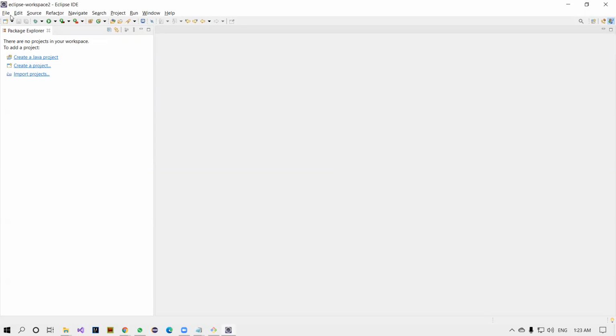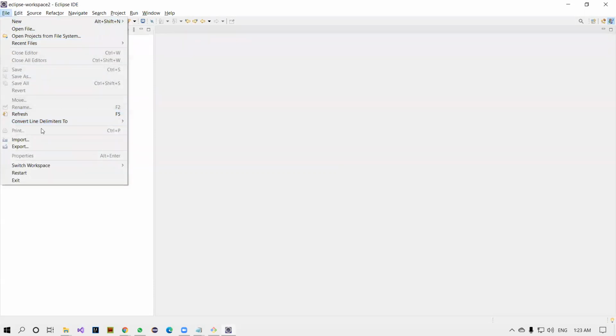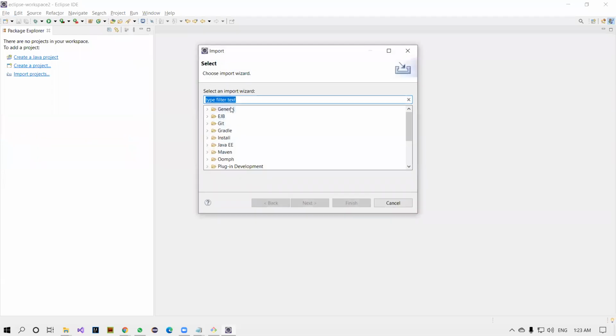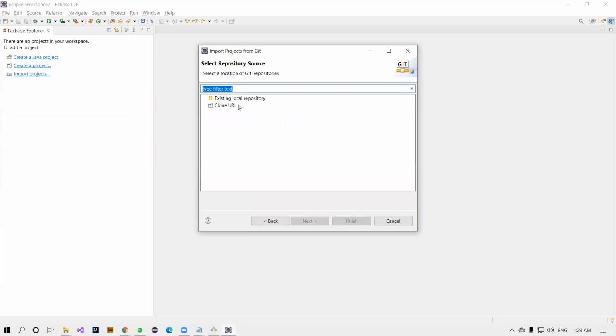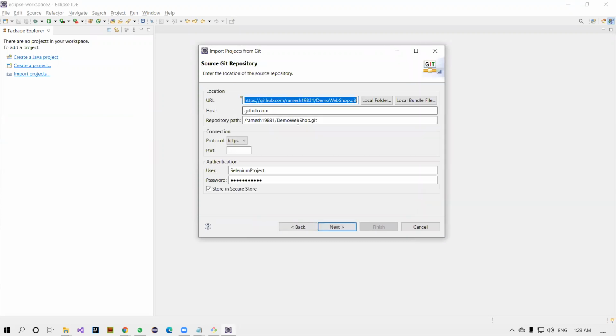You can come to Eclipse here and import. Import from where? Git, Project from Git, then instead of existing local repository, choose Clone URI. Whenever you copy that URL, it automatically comes here. You see that automatically coming here.